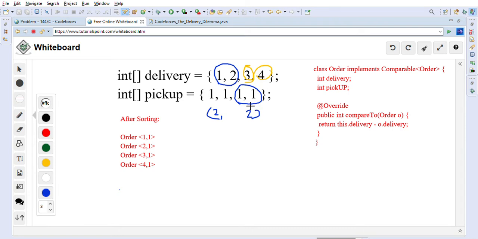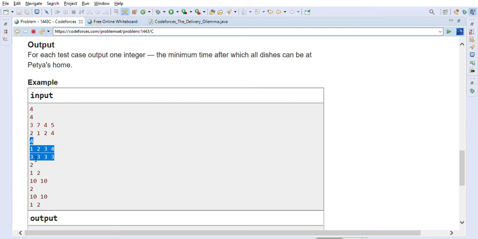So the minimum time can occur if he chooses to go and pick up from these two restaurants 3 and 4, and for 1 and 2 he can just ask for delivery using the courier. Courier delivery will take 2 minutes here, and if he goes and picks up these two items, it will take him 2 minutes. So this is the ideal condition. That's why 2 minutes will be required to get all the items at home, so the answer will be 2 minutes.